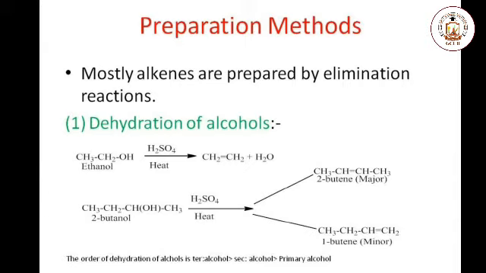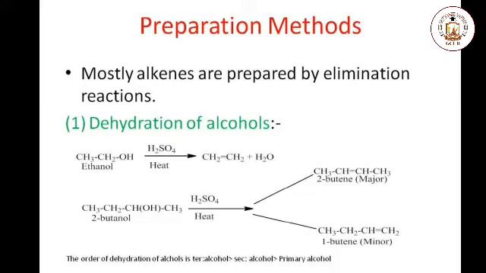You see, ethanol, when heated with hot sulfuric acid, ethene is formed and water molecule is also removed. In this reaction, one OH group and other hydrogen from the adjacent carbon is removed, and 2 sigma bonds are converted into 1 pi bond. The ease of dehydration of the alcohols in order: the tertiary alcohols are easily dehydrated than the secondary alcohol, then primary alcohols.